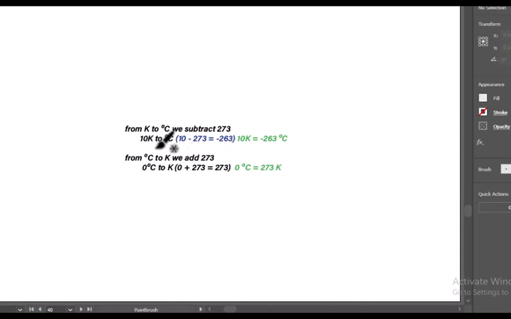So 10 K to degrees Celsius, we subtract 273, therefore 10 K is equal to negative 263. Then from degrees Celsius to kelvins, we add 273.